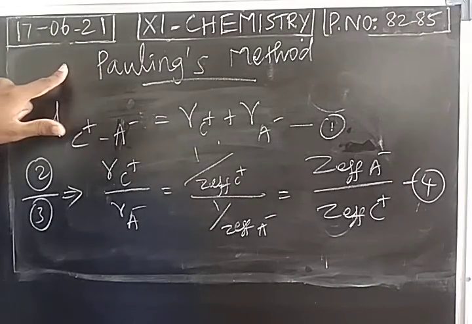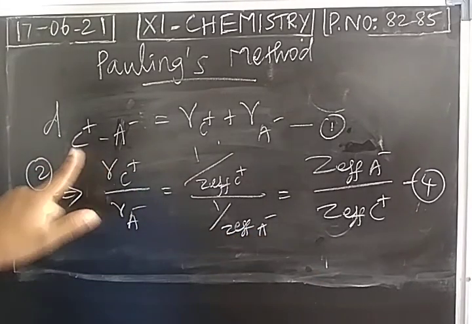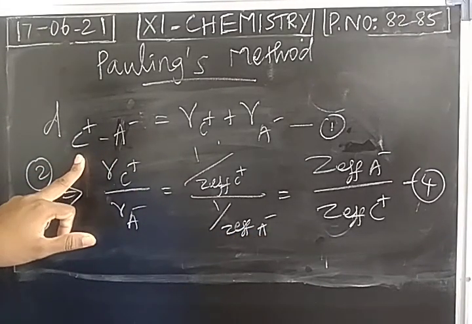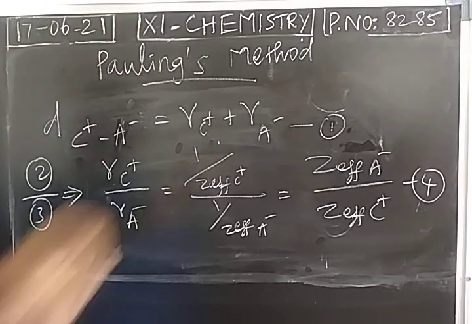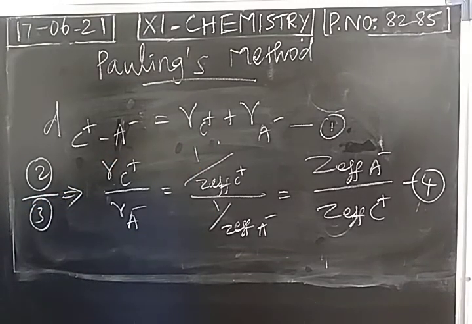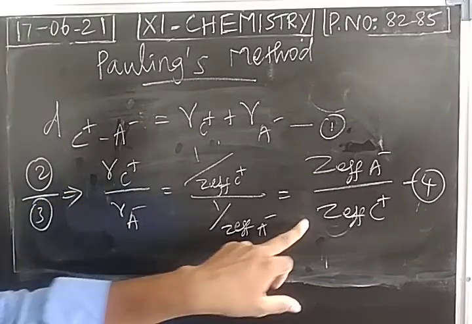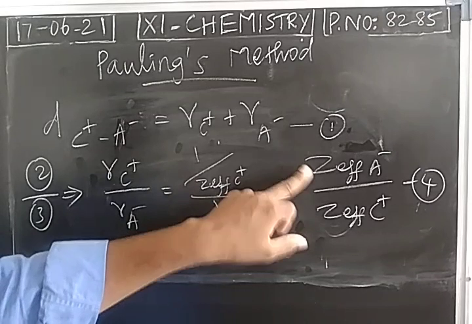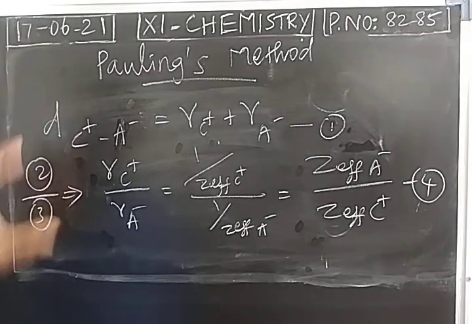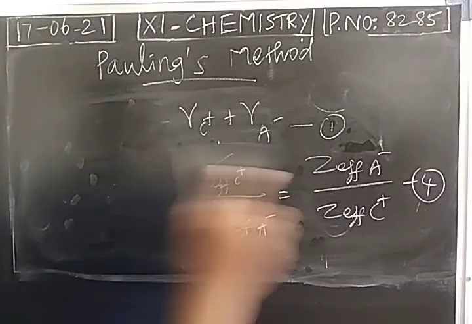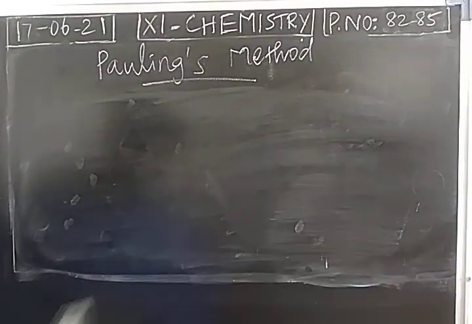So Pauling's method has given two important equations. Internuclear distance between the cation and anion is equal to the sum of radius of cation and radius of anion. Next, the ratio of radius of cation to the radius of anion is equal to the ratio of effective nuclear charge of anion to the effective nuclear charge of cation. So two important equations we have obtained. With the help of these two equations, we may find the radius of a cation as well as the radius of an anion. A problem is given in our book on page number 83.